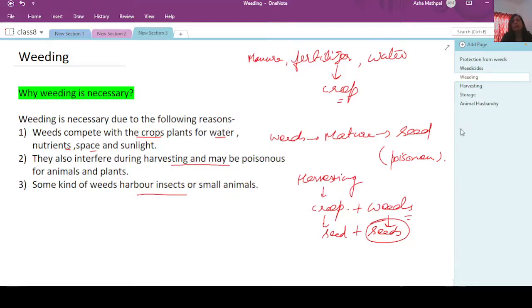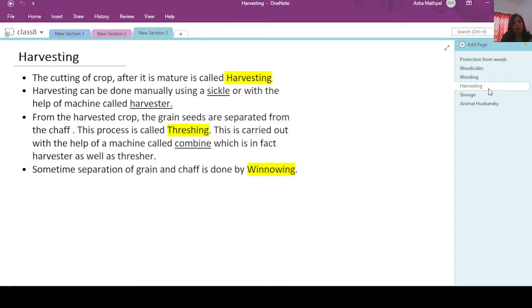Now after some time the crop will become mature, and then it will be cut. So this step of cutting of the mature crop is called harvesting. So harvesting is the cutting of the crop after it is mature. Now harvesting can be done using a sickle. Sickle is a very simple kind of instrument. It is having a wooden handle, then there is a small rod, and then there is a curved kind of structure like this. So it is used to cut the crops.